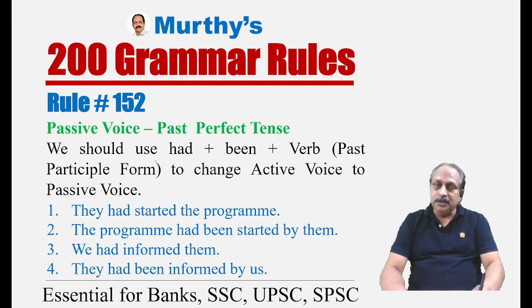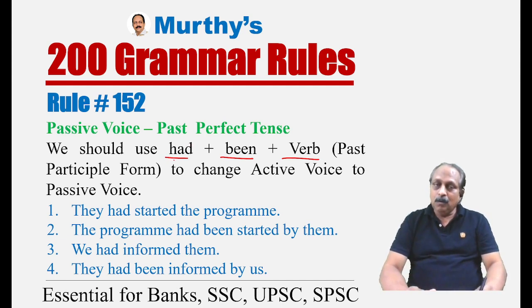We should use had plus been, verb past participle form, to change active voice to passive voice. If you contrast the difference between present perfect passive voice and past perfect passive voice, only the helping verb, otherwise the same pattern. Present perfect, have or has.